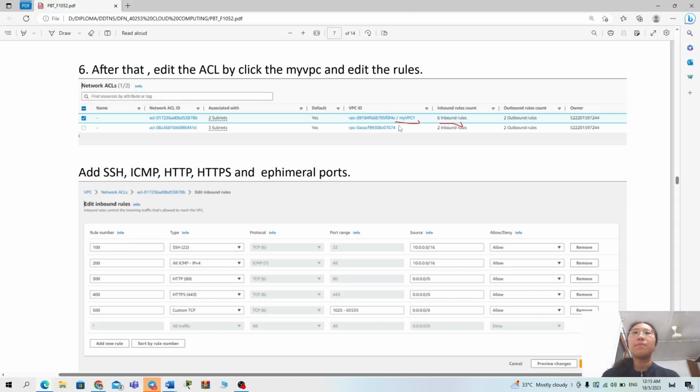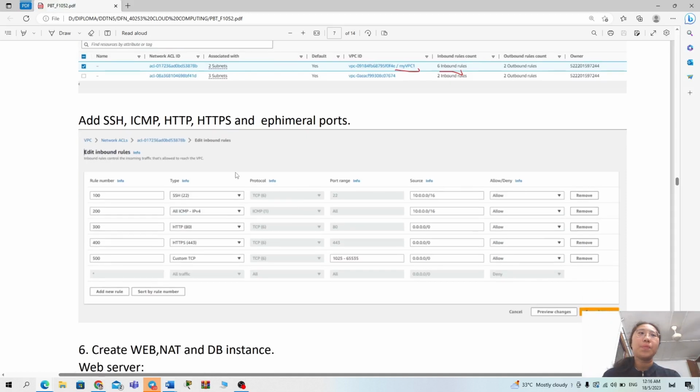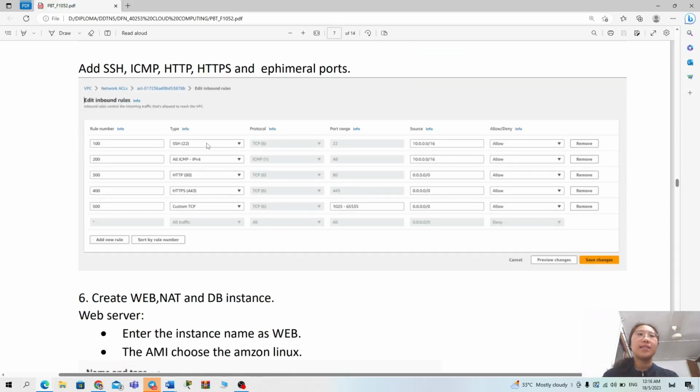And we click on my VPC ID and we click on the block here, and we have to edit the rules. We can edit the inbound rules below, and we have added SSH, ICMP, HTTP, HTTPS, and the ephemeral ports. So there are 5 rules here.